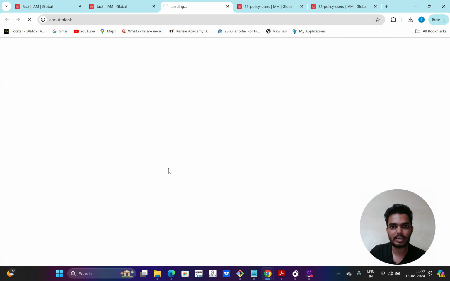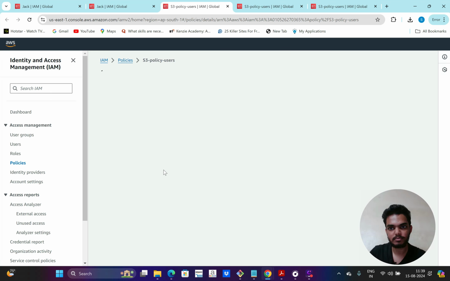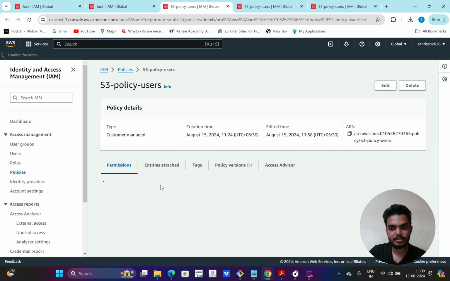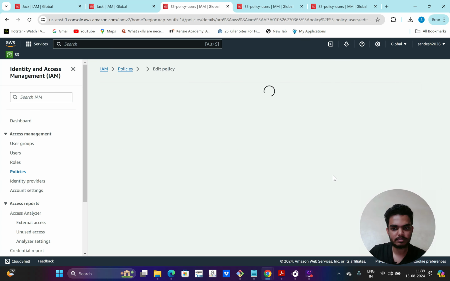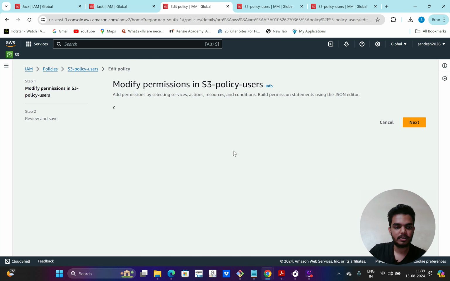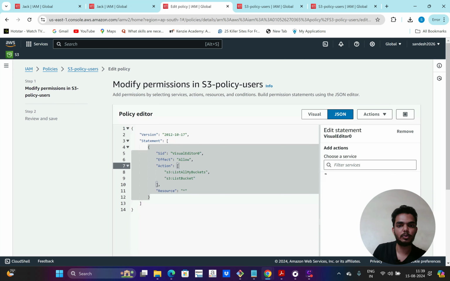If I click on that particular policy and click on edit, we can edit the policy in two ways. One is JSON format and another one is visual. Generally we do it in JSON format, but I will show how we can edit the policy in JSON in the next session. For now, I'm going to do it in a visual way.